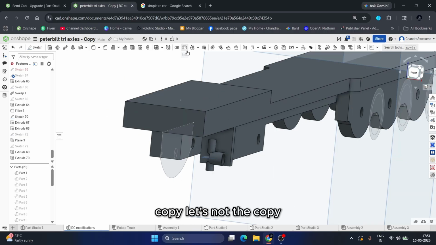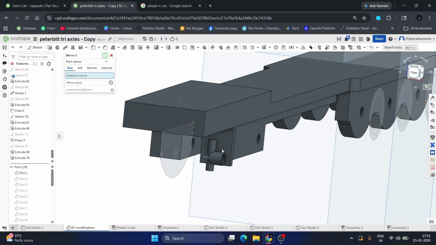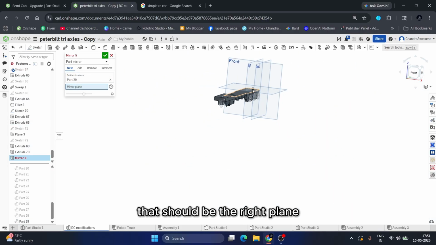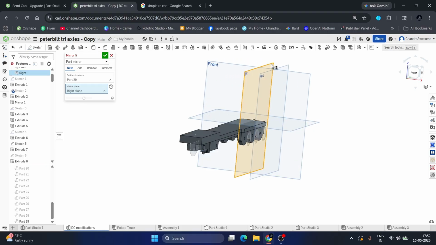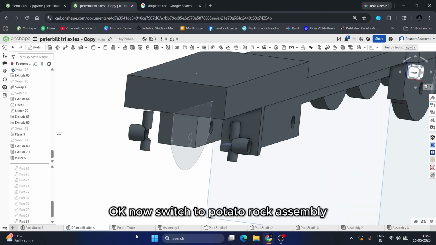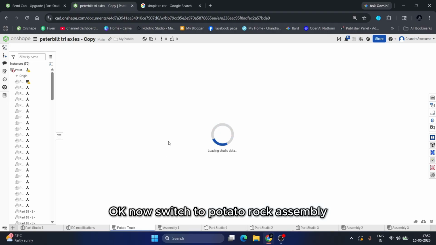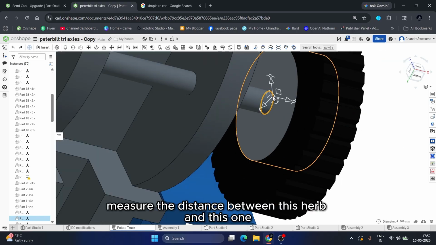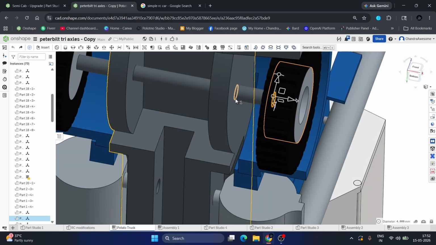Now let's not copy. Let's mirror this part. Select the hub. Select the mirror plane. That should be the right plane. Keep it as new. Okay, now switch to the potato block assembly and measure the distance between this hub and this one.